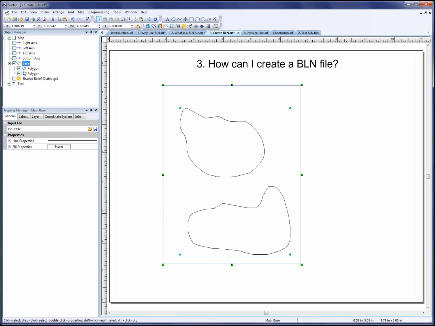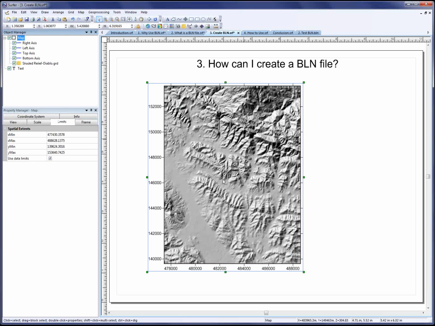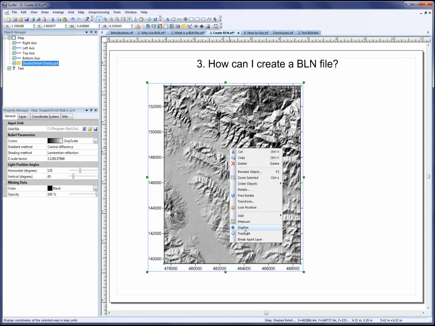So I'll turn the map layer and the axes back on. And then I'll delete the base layer that I created. So now we're back to just the original map. Now, if you just have a few simple boundaries, and you don't want to go through the process of creating the additional base layer, drawing the polylines and polygons, then you can simply digitize them. This is a good way to create a BLN file of a few simple points or lines or even a polygon. Like if you wanted to use it to slice a grid file, this would be a good way to do it. So right-click over the map and click Digitize.